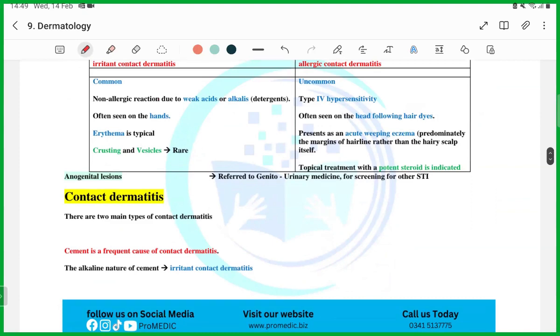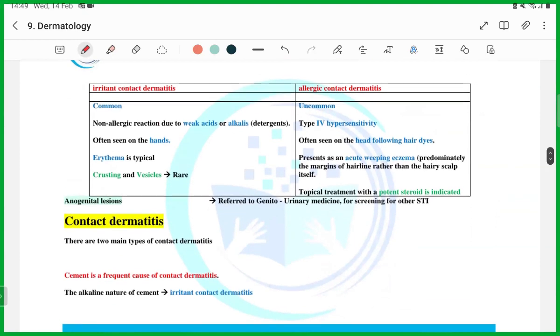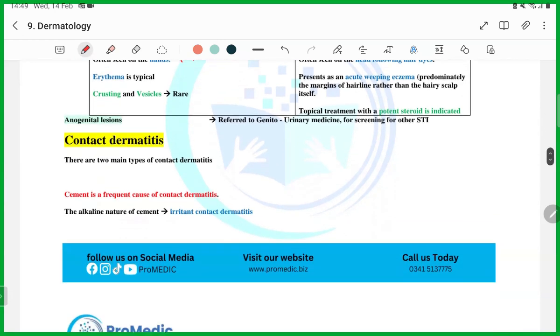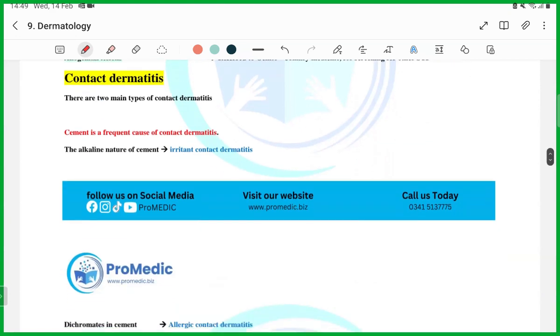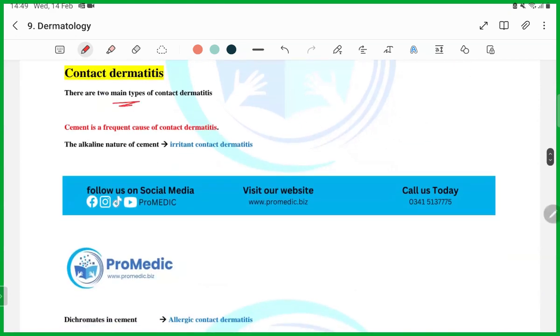Yes. Great. So the next topic is irritant contact dermatitis and allergic contact dermatitis, guys. Alkali and acid cause irritant; whereas in allergic, we have already read nickel dermatitis, it is a type 4 sensitivity reaction. The other important thing is that contact dermatitis is usually of two types.